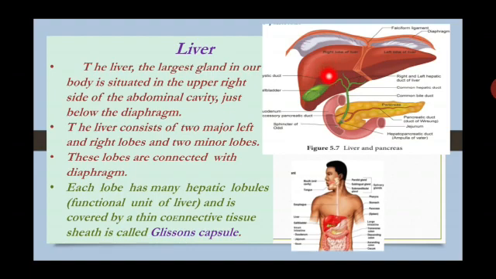Lobes-na nama china china sac like structures-a solluvom. Many lobules are present. It's a functional unit in the liver, and these lobules are covered by thin connective tissue sheath called Glisson's capsule.